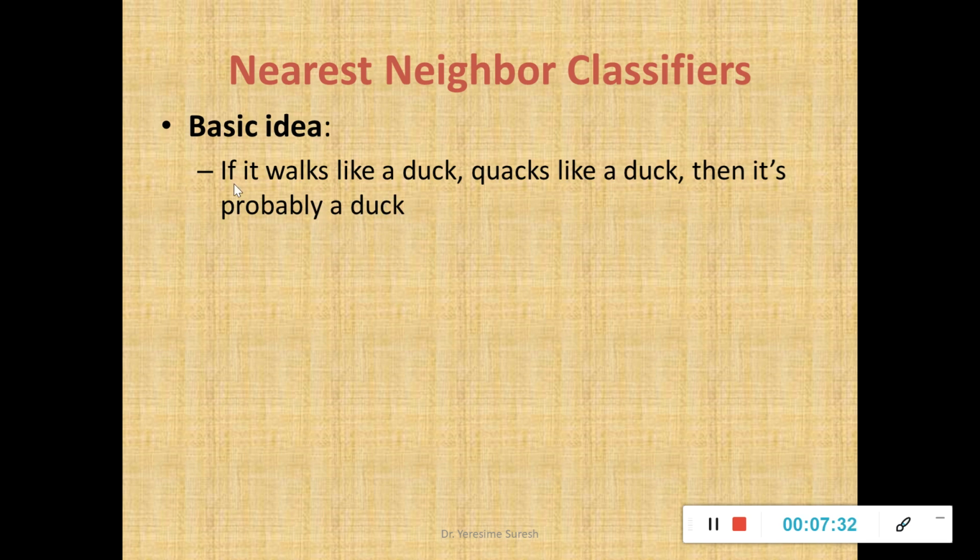So if an animal walks like a duck and quacks like a duck, then probably I can say the given new instance is a duck. The walking style and quacking style are the attributes of the training sample. If the new instance has these attribute value pairs, then I'll classify it as a duck, else no.